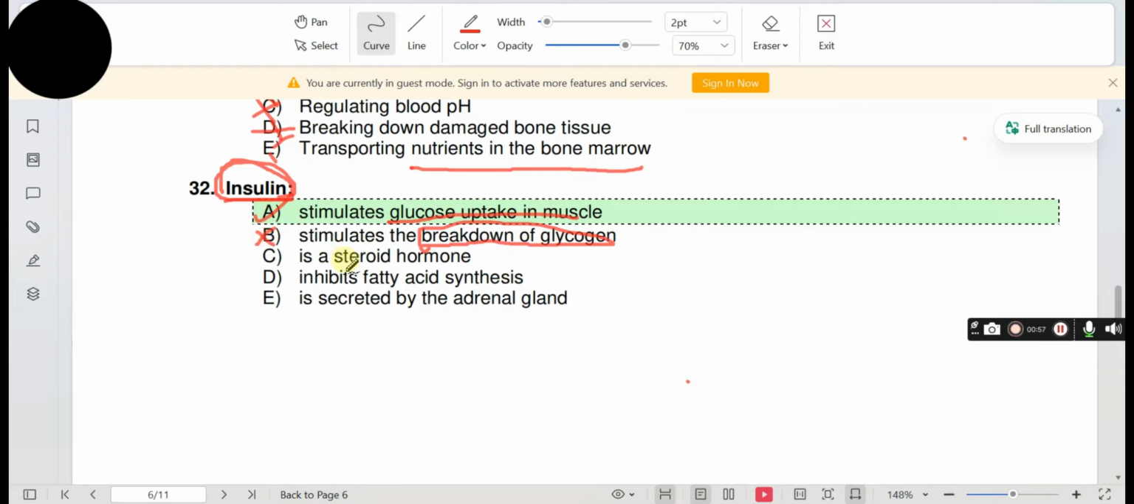Option C, is a steroid hormone. Insulin is a peptide hormone, not a steroid. Option D, inhibits fatty acid synthesis. Insulin stimulates fatty acid synthesis to store energy. Option E, is secreted by adrenal glands. Insulin is secreted by pancreas, not adrenal glands. E can't be the answer.